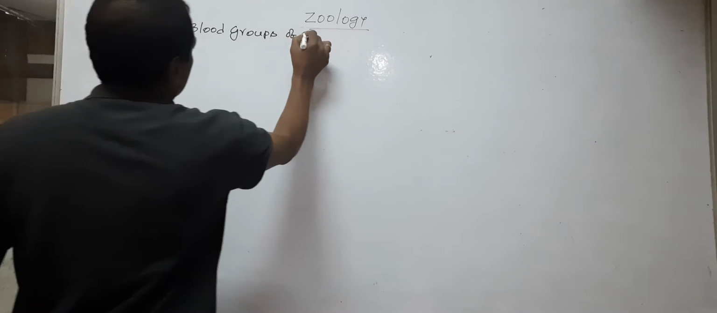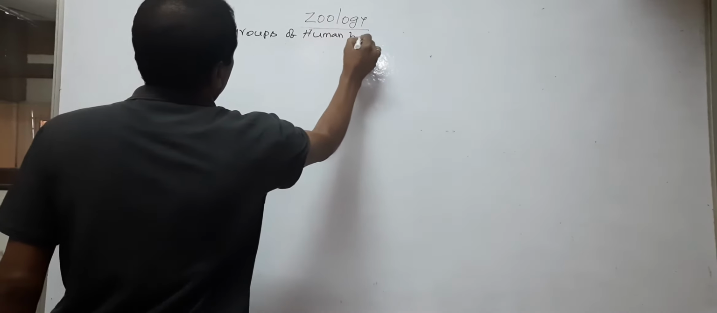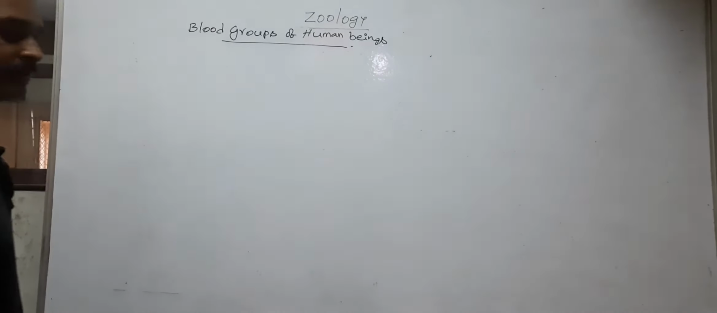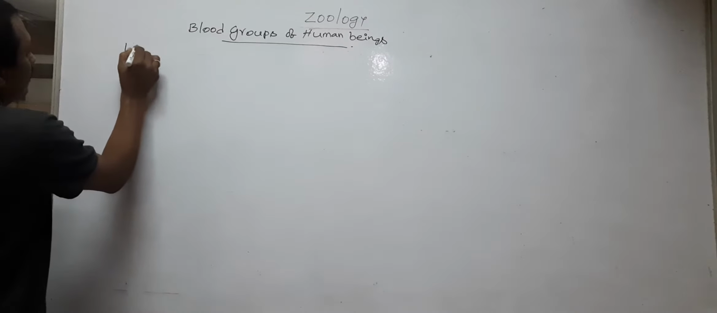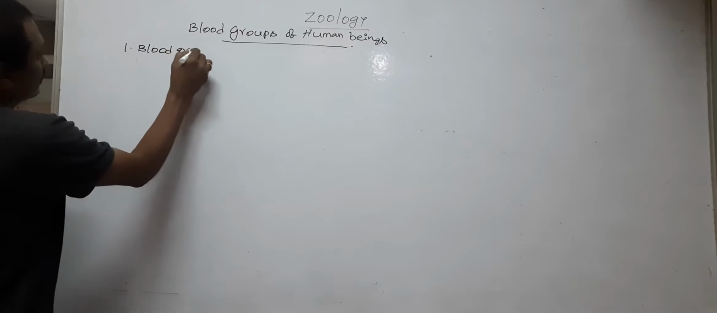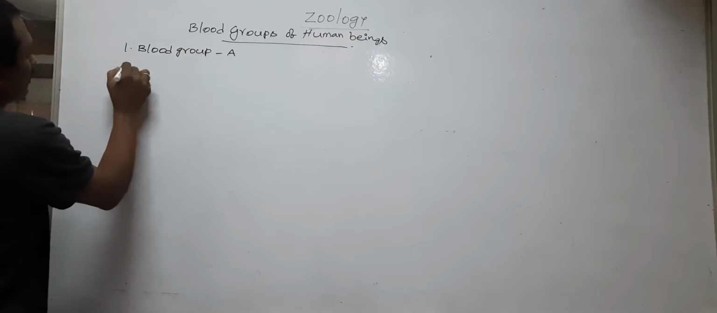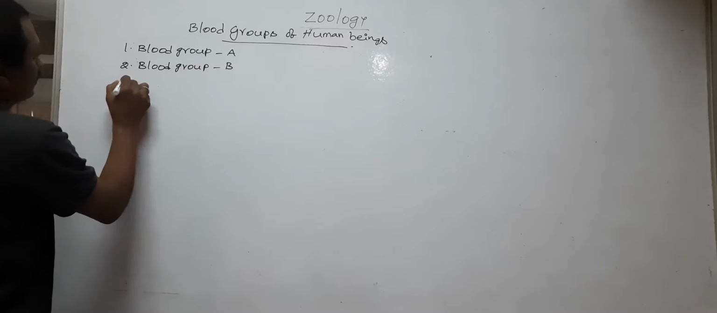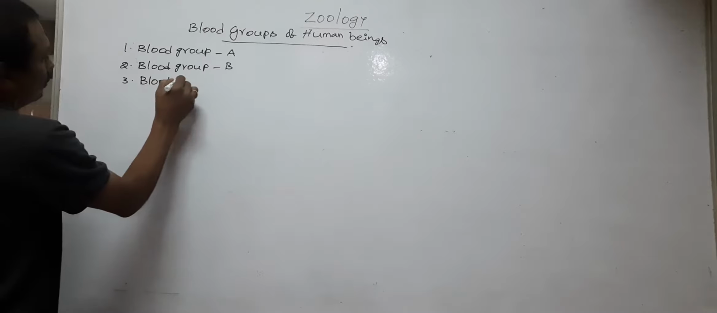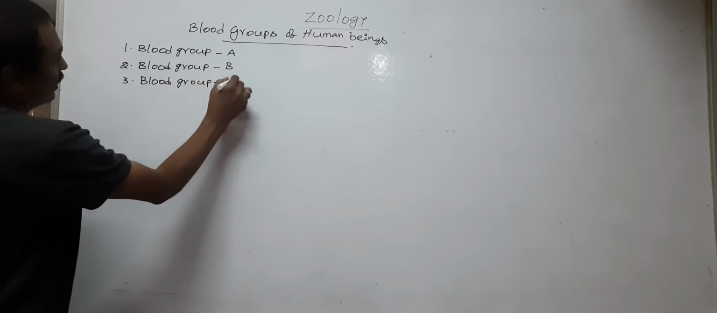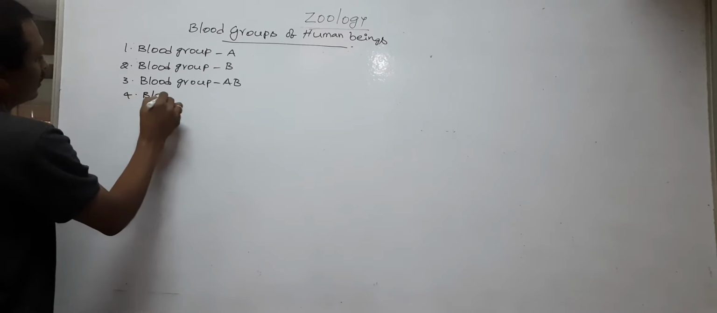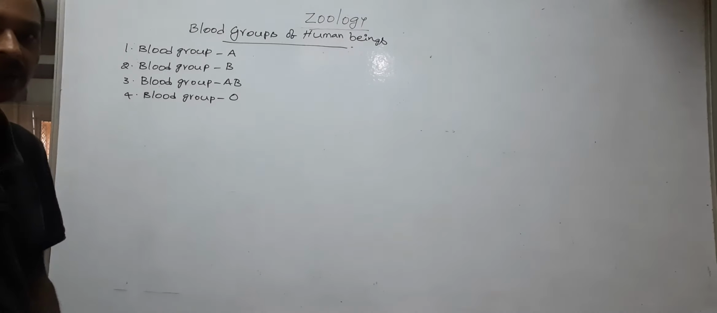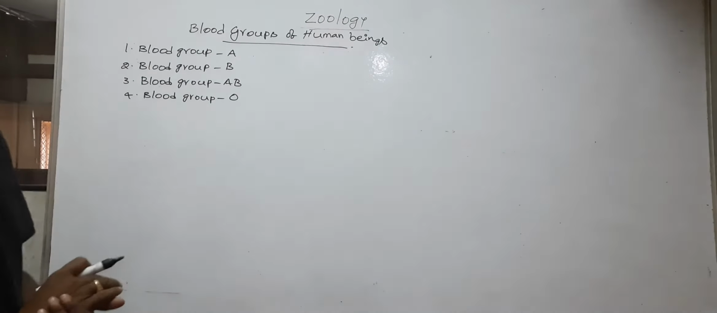Blood groups of human beings. So human beings possess different types of blood groups, namely blood group A, blood group B, blood group AB, and blood group O. So these are the important blood groups in human beings.